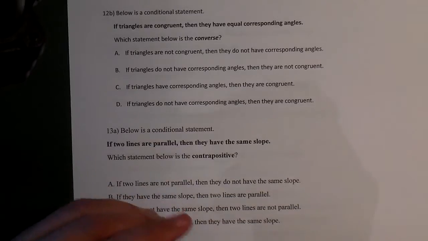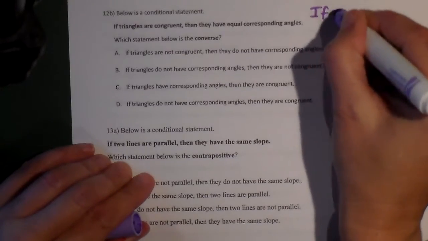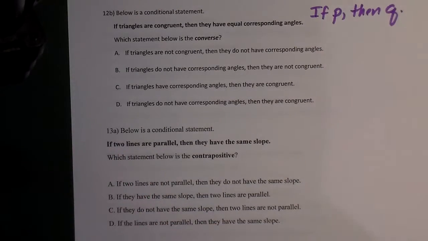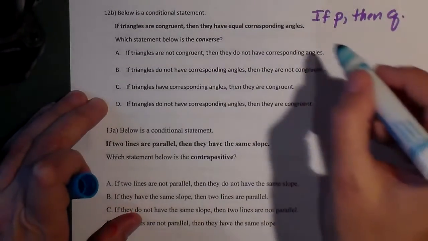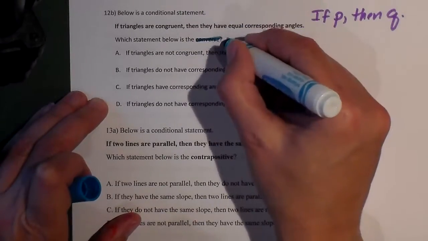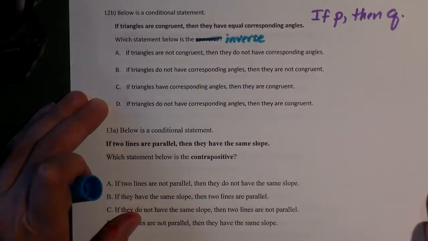Same thing. We have the original conditional statement is always if P happens, then Q happens. And for this, we're looking for the inverse, okay? And this should say inverse, not converse. Apologies for that.